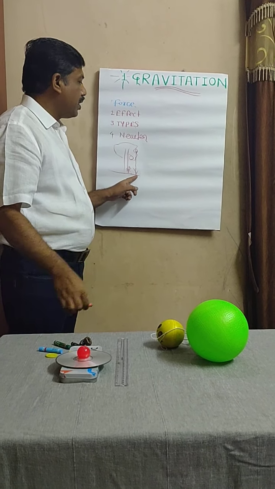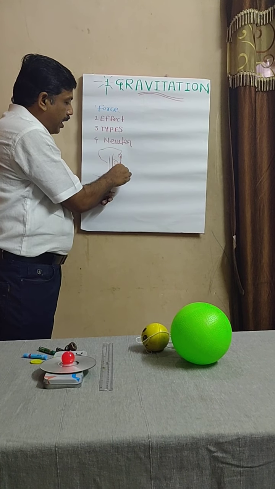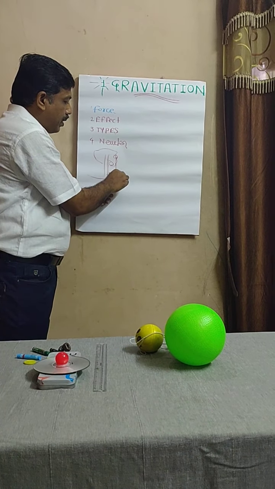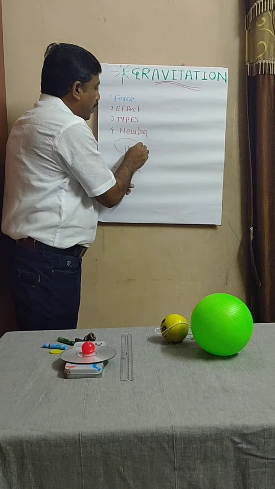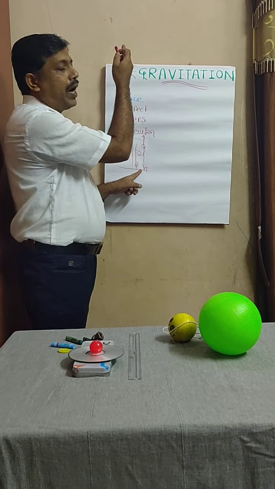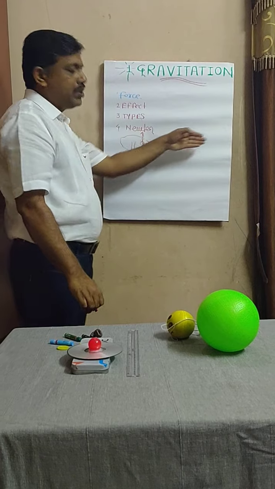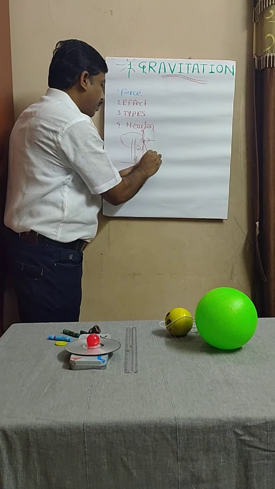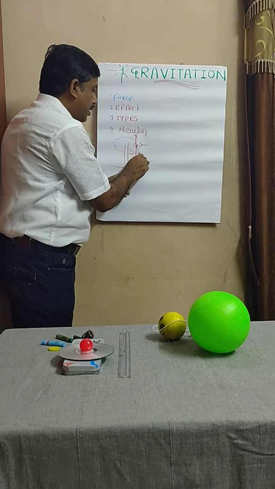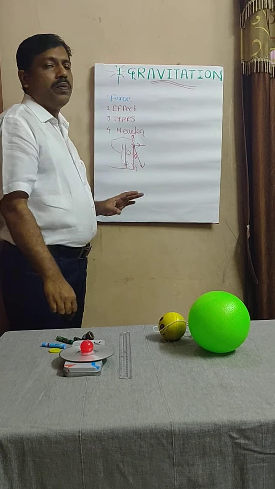Then he tried to think about why the apple falls from this point in a vertical direction only, which is perpendicular to the ground. Again he thought, why does this apple not fly off in an upward direction towards the moon? Thirdly, he thought, why does this apple not move along a horizontal direction? Again he thought, why does this apple not fall by making an angle theta to the direction of the vertical, which is falling on the ground?